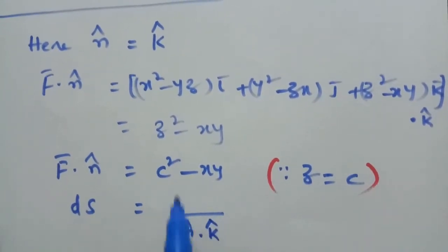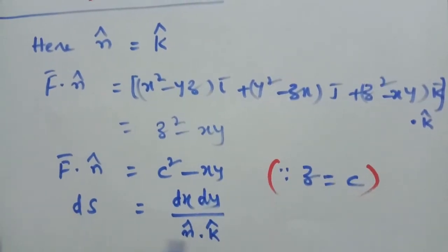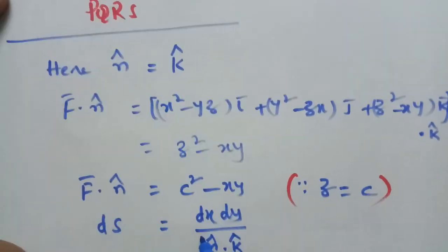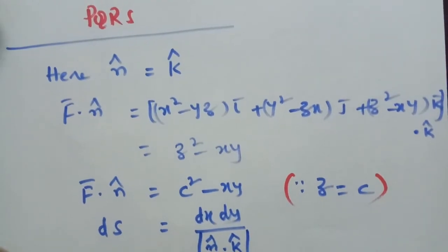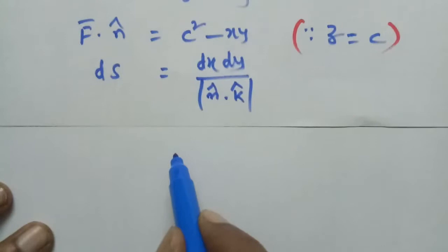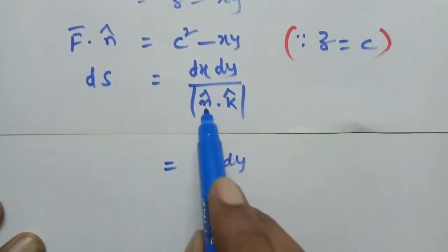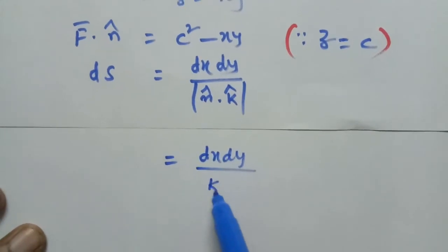This is equal to dx dy, since k cap dot k cap is equal to 1.